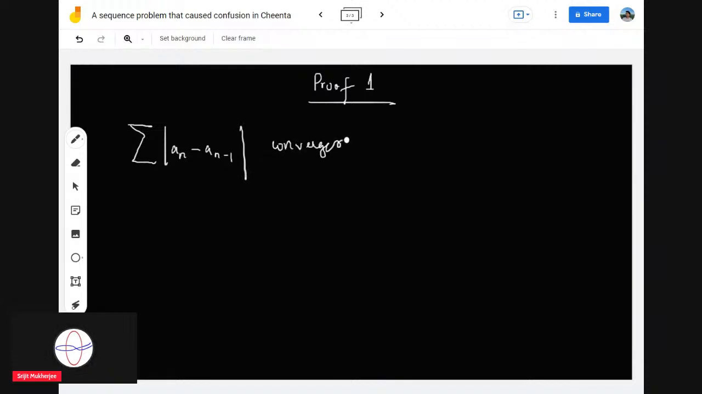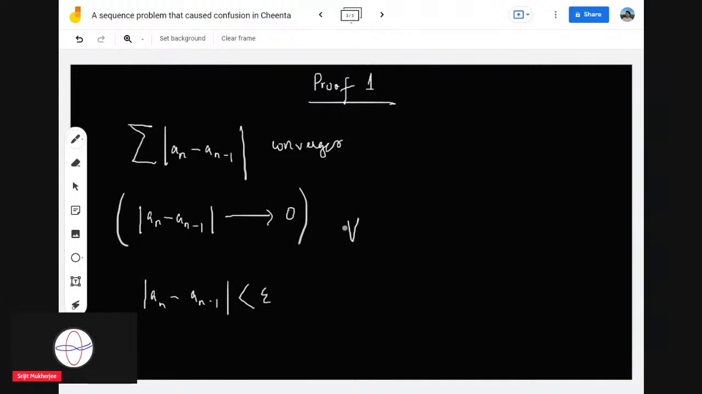we know that if a series is convergent, then the terms also go to 0. That is, an minus an minus 1 must go to 0. Okay, this implies that... but this proof is not correct. I'm saying it again. So this means that modulus of an minus an minus 1 is less than epsilon. If you fix epsilon greater than 0, then an minus an minus 1 is less than epsilon for all n greater than or equal to a certain N.